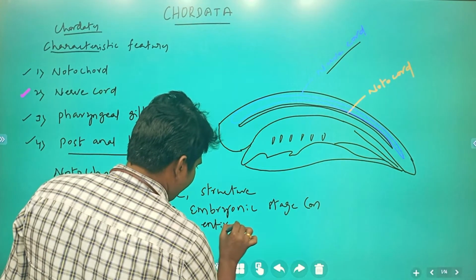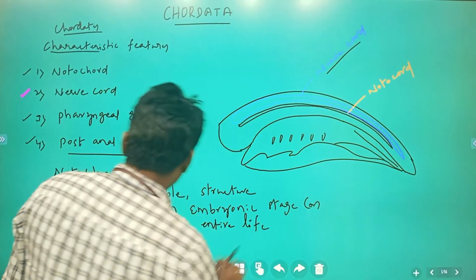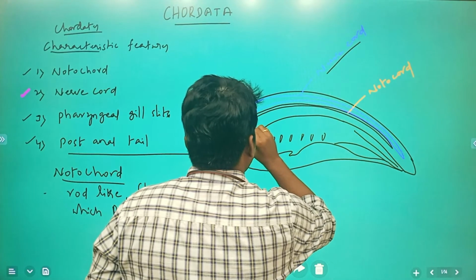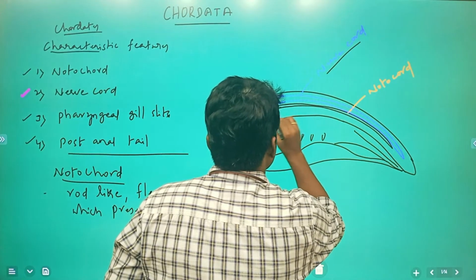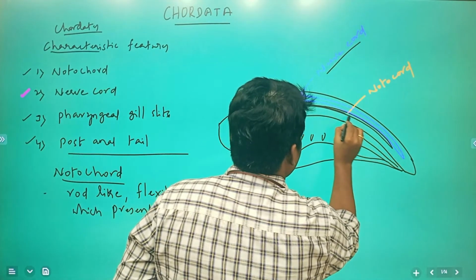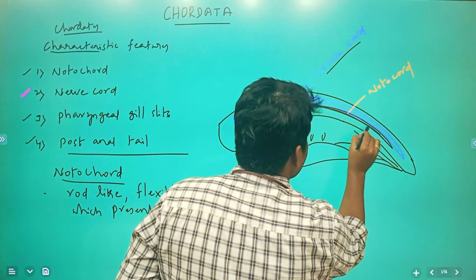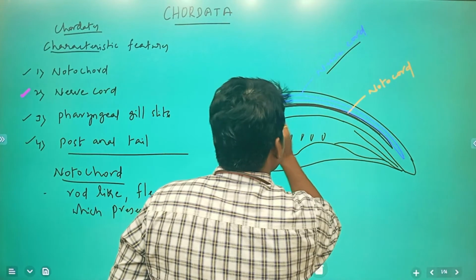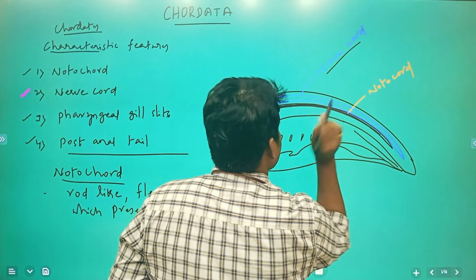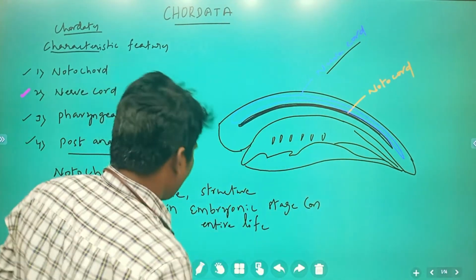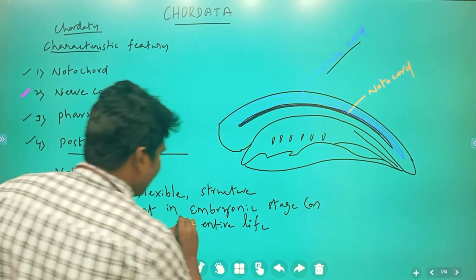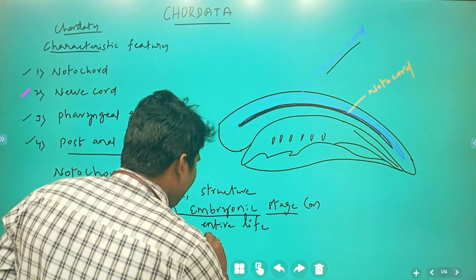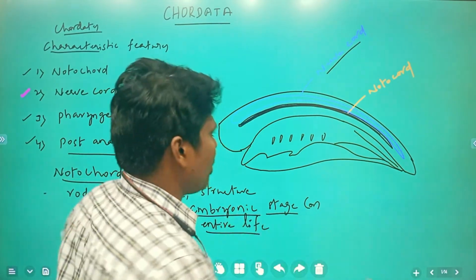It is a rod-like structure with vacuolated, turgid cells. In some organisms it is present only in the embryonic stage, and in others throughout life.